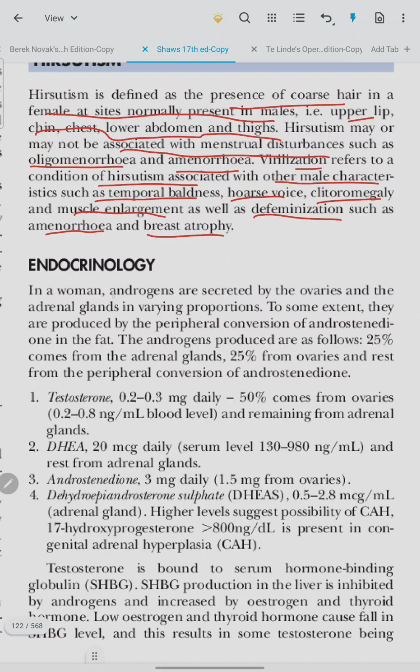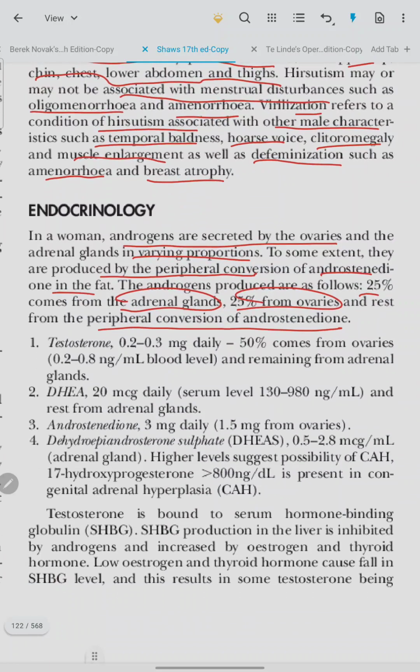Endocrinology. In a woman, androgens are secreted by the ovaries and the adrenal glands in varying proportion. To some extent, they are produced by peripheral conversion of androstenedione in the fat. Of the androgen produced, 25% comes from the adrenal glands, 25% from the ovaries. Rest is peripheral conversion of androstenedione. Testosterone 0.2 to 0.3 mg daily. 50% comes from the ovaries, remaining from the adrenal glands. DHEA 20 mcg daily and the rest from the adrenal glands. Androstenedione 3 mg daily.